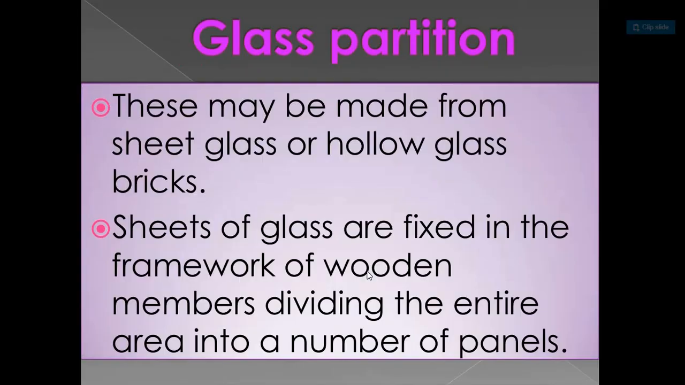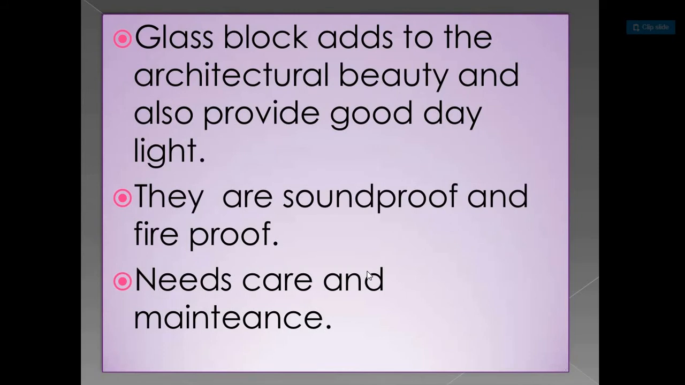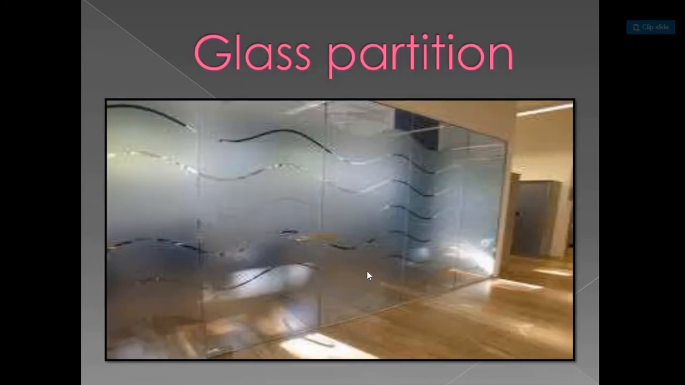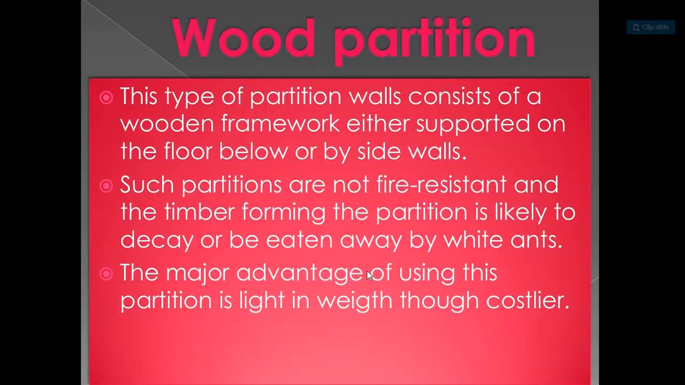Glass partition. These may be made from sheet glass or hollow glass bricks. Sheets of glass are fixed in the framework of wooden members, dividing the entire area into a number of panels. Glass block adds to the architectural beauty and also provides good daylight. They are soundproof and fireproof. They need care and they also need maintenance. Here we can see the picture showing glass partition.